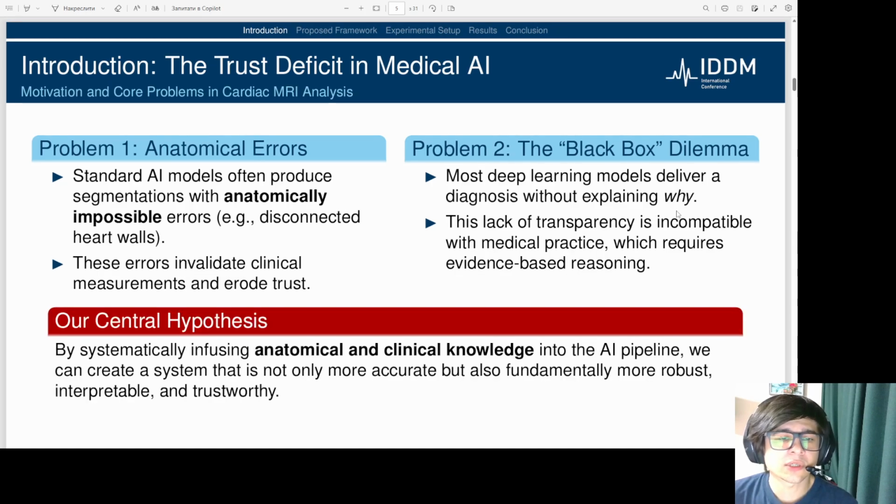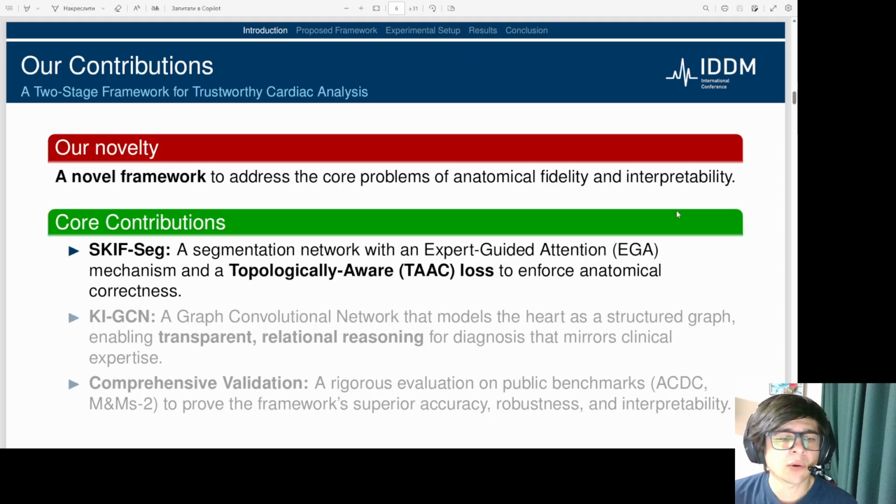This brings us to our central hypothesis. By systematically infusing anatomical and clinical knowledge directly into the AI pipeline, we can create a system that is not only more accurate, but also fundamentally more robust, interpretable, and trustworthy for clinical use. Our work introduces a novel framework to address these problems.